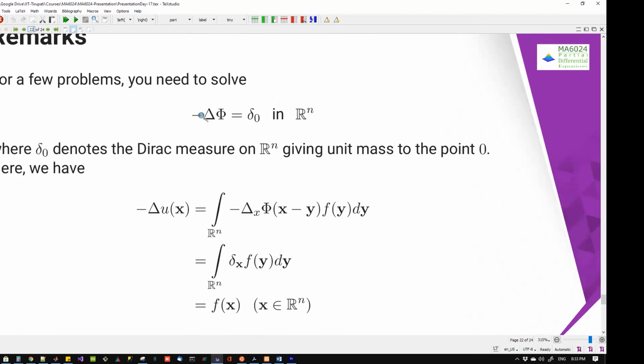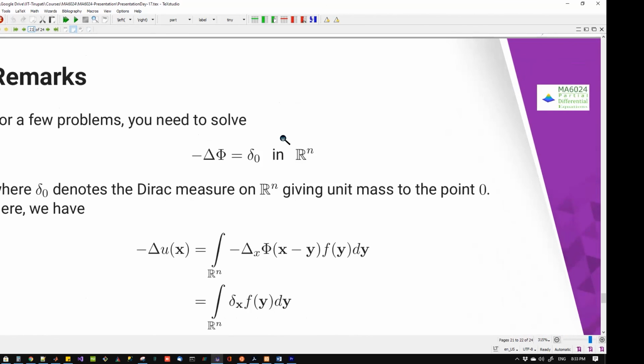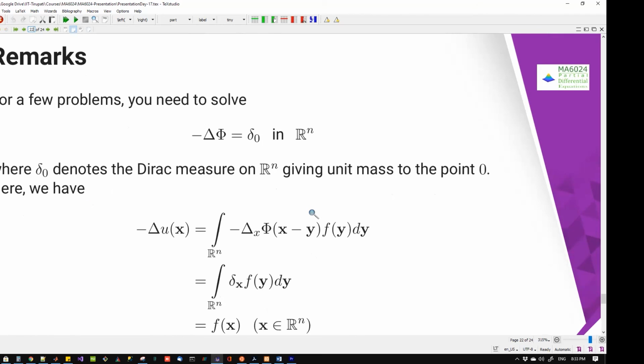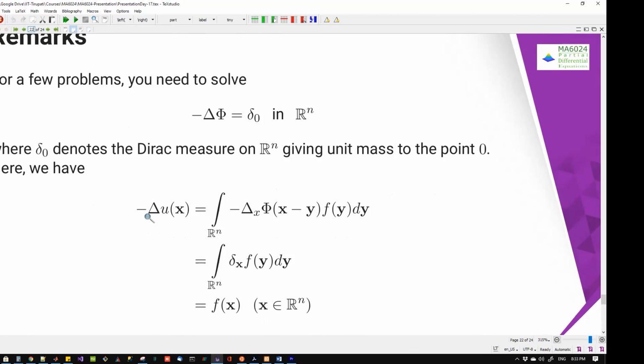Now one more remark. For a few problems, we don't need to solve Δu = f. We need to solve something with a Dirac measure, where δ₀ is nothing but the Dirac measure, meaning at the point it gives you one unit mass, and in the remaining places it is 0. In that case, you can substitute in what you have done earlier, minus ΔΦ(x − y). It is going to be δ₀, and substituting x − y, it is going to be δ_x into f(y). Then if you integrate this one, this is